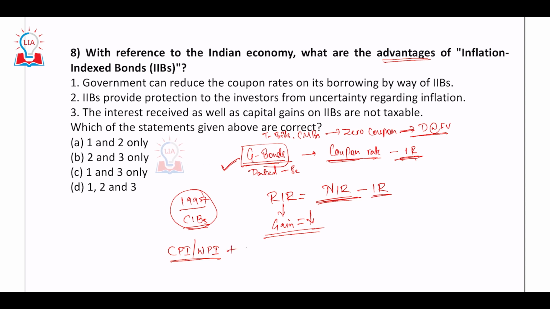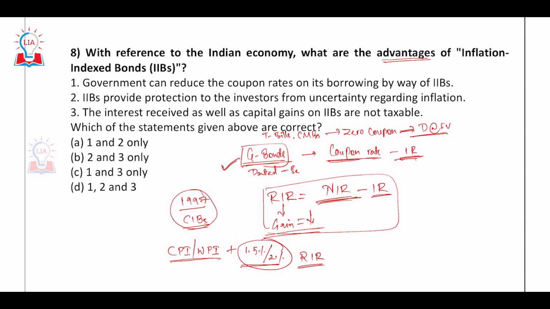Plus, you're going to get on top of it 1.5% or 2% extra. So this will be your real interest rate for sure. That is not guaranteed in the normal bonds. That is why it is inflation indexed. As the inflation goes up, your gains also go up.